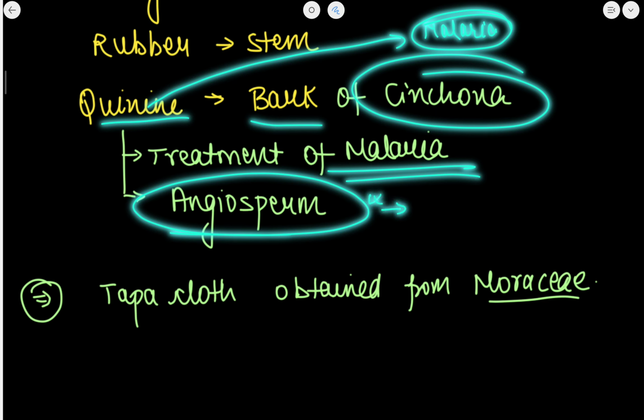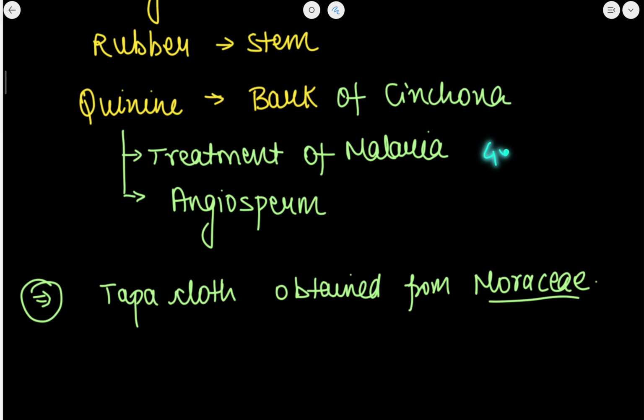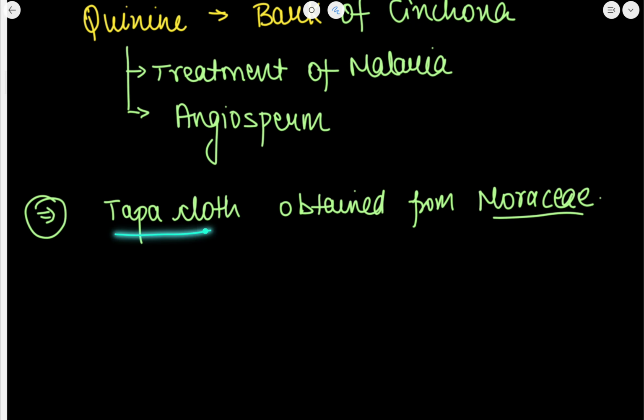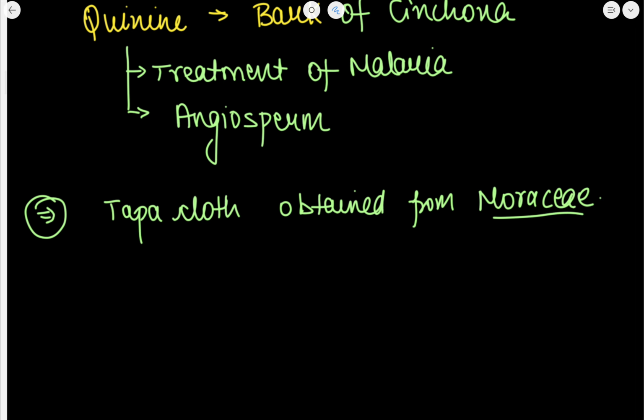Now, angiosperms are the plants in which the seed is protected. The seed has an outer covering and it is protected. Now, what are gymnosperms? Gymnosperms are those whose seeds are not protected by an outer covering. I hope this is clear. Now, the tapa cloth is obtained from muraki. So this is all regarding the biology.